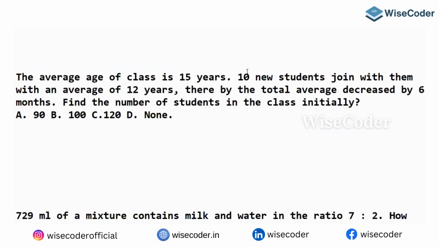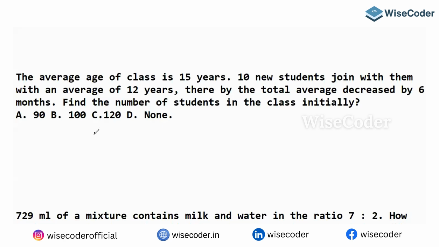The average of a class of 15 students is 15 years. 10 new students join them with an average of 12 years. Thereby the total average decreased by 6 months. Find the number of students initially. This is not done with allegations. We have to do it with averages.